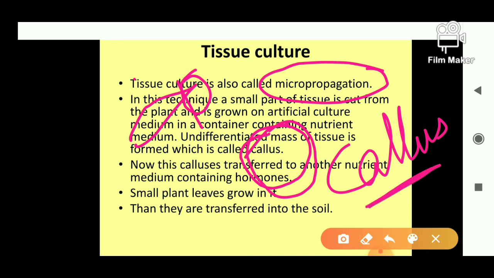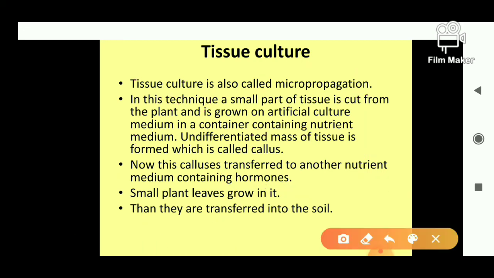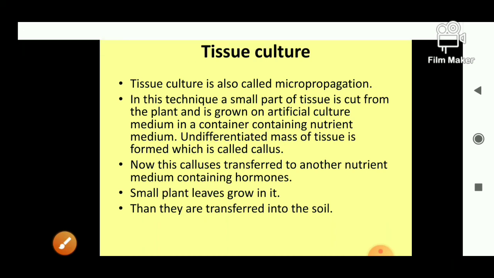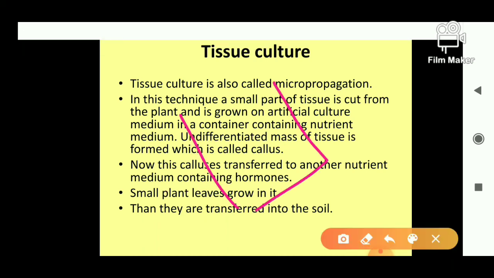Now this callus is transferred in the second medium. It means इस medium में से जिसमें अभी ये grow कर रहा था, कहने का मतलब suppose हमने ये एक छोटा सा ये लिया. Once again say it. Suppose we take this container and it has medium, artificial medium, nutrient medium. Then हमने जो leaf का छोटा सा portion लिया था वो हमने यहाँ रख दिया. Then this portion will use this nutrient medium and grows into a group of cells. This is called callus.